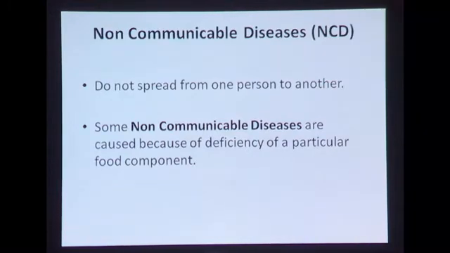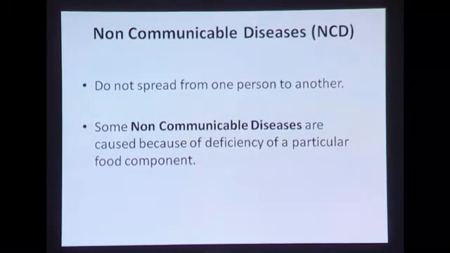It means non-communicable diseases are those diseases which do not spread from one person to another. And in some cases, non-communicable diseases are caused because of deficiency of a particular food component, like deficiency of calcium may lead to something, deficiency of some vitamins may lead to something, or deficiency of protein may lead to something, and these kinds of diseases are non-communicable. I mean, this will not spread from person to person or person to any other form.